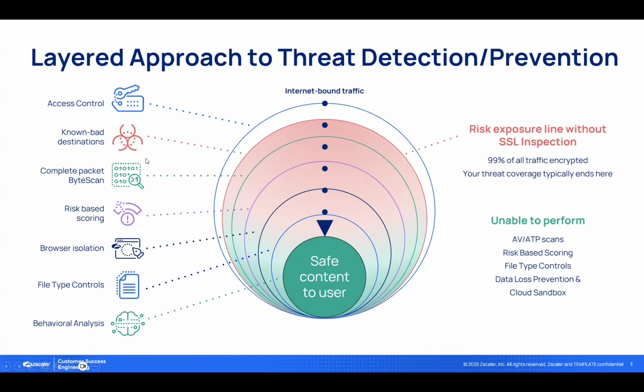Secondly, is the destination a known bad destination? Is there a reputation-based block in place for this destination? If yes, then we'll block it because we know it's a malicious website that hosts malware or a phishing website or something else. Assuming the website is not known bad, then we'll move on to looking at the actual contents of the transaction. We'll do a deep packet inspection.